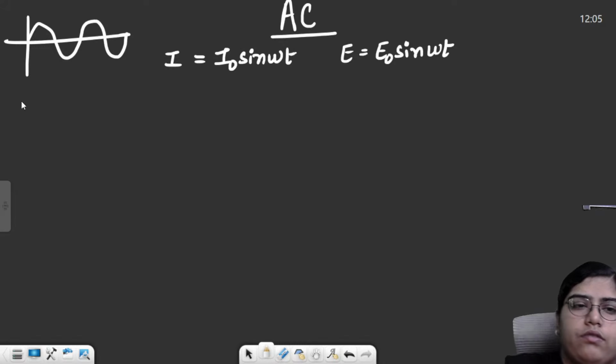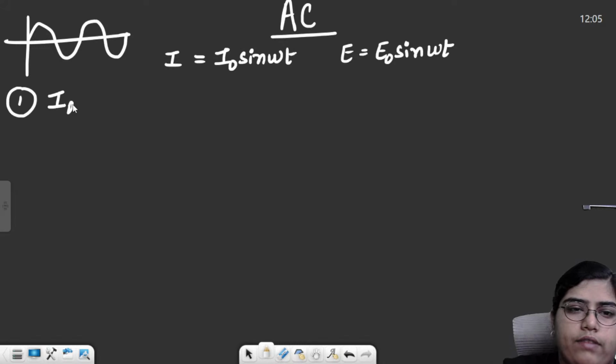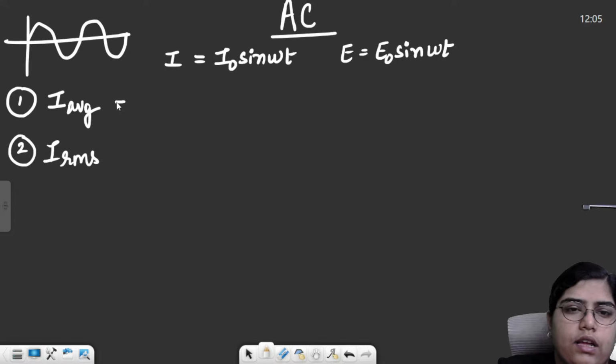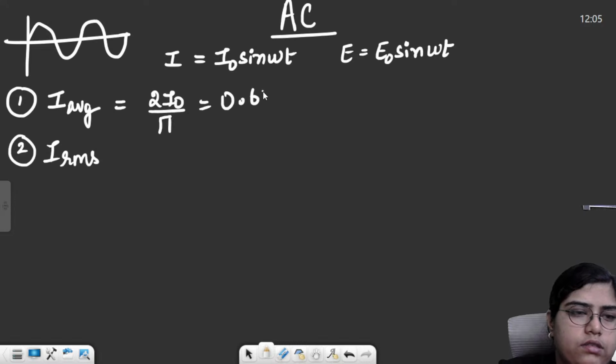First of all, we calculated two things: the mean value or average value of current, and the RMS value. RMS means root mean square. The average value of current came out to be 2 I naught by pi, that means 0.637 I naught.